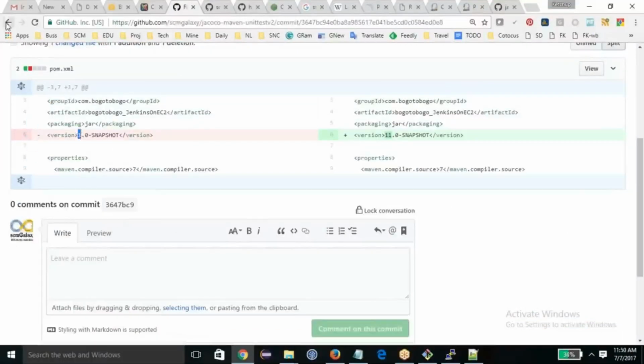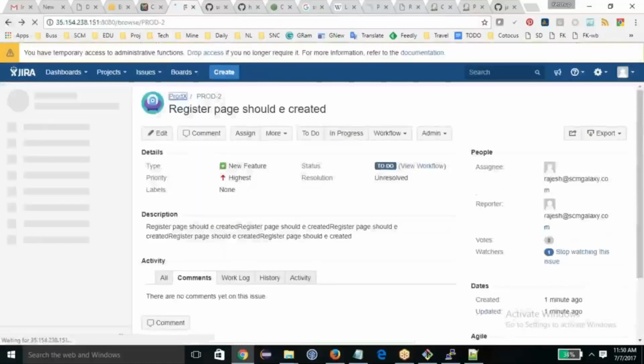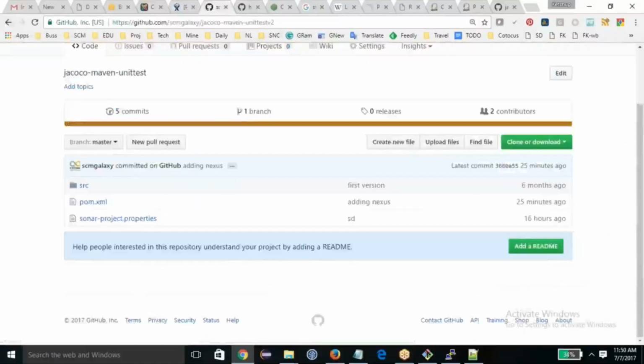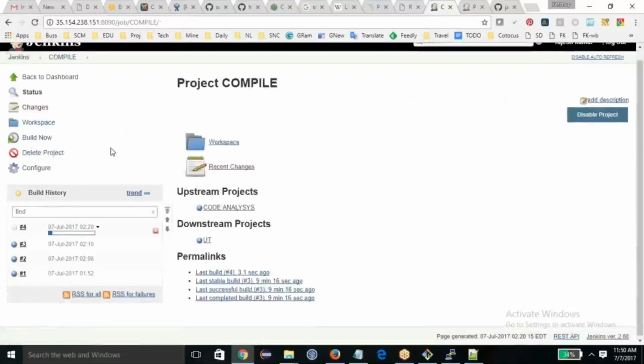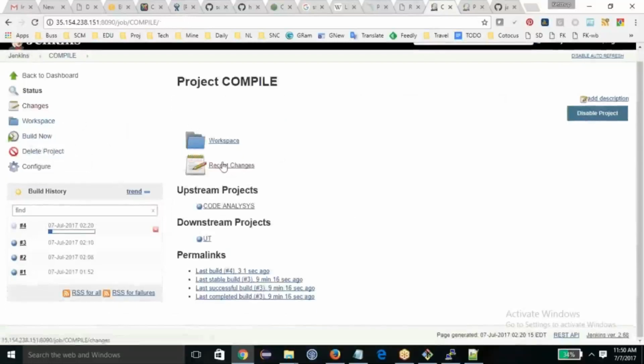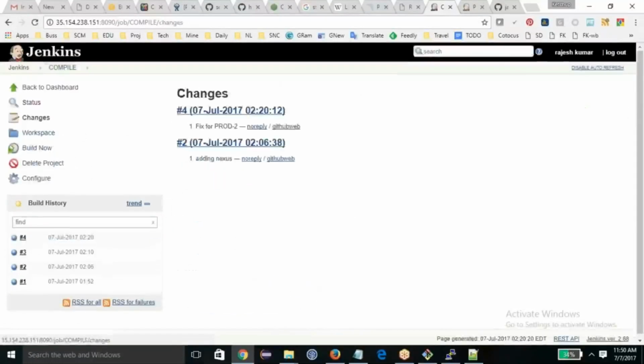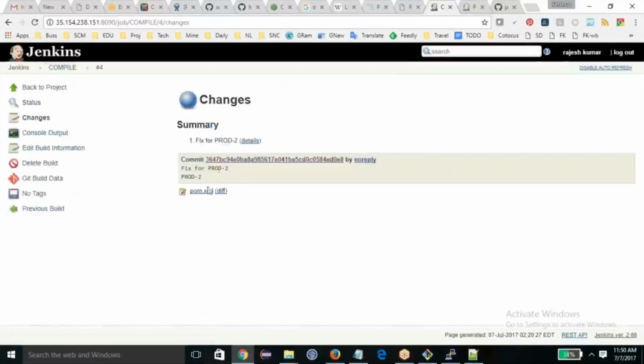So easy. Now if you look at Jenkins, I'm going to build this one more time. Build now. Let the build happen, and click on recent changes. Now you can see here the fix for prod 2, and if you click here, you can see who has fixed this prod 2.